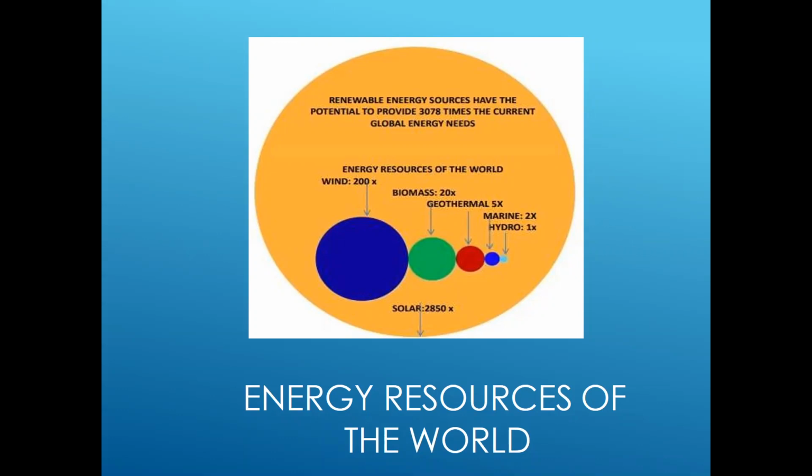Renewable energy sources have the potential to provide 3078 times the current global energy needs. So even if we utilize 2 or 3 times of that, it will be enough for us. At least we are going to utilize 1%, assuming the efficiency we have right now and also the hurdles we have, like upfront cost and the other disadvantages I discussed yesterday. So today we are going to deal with all of this.